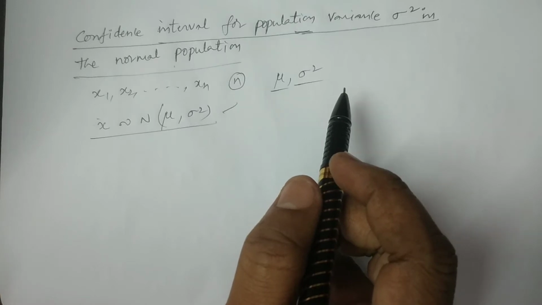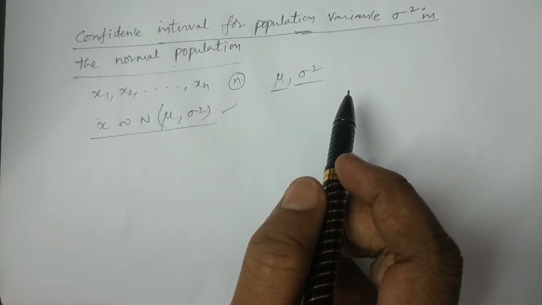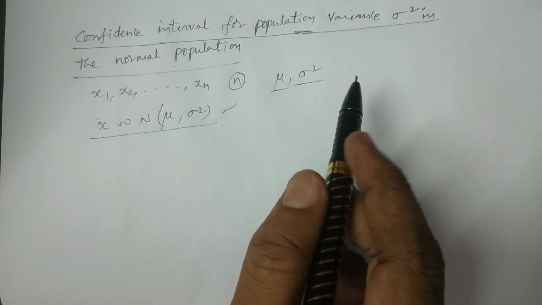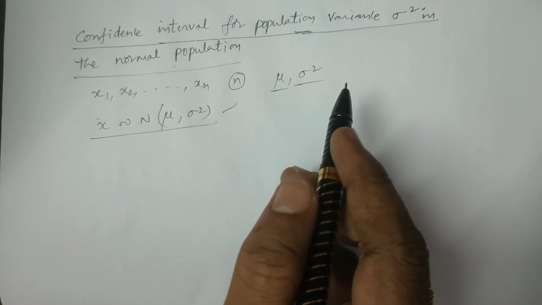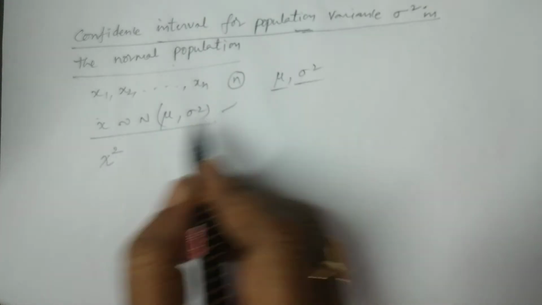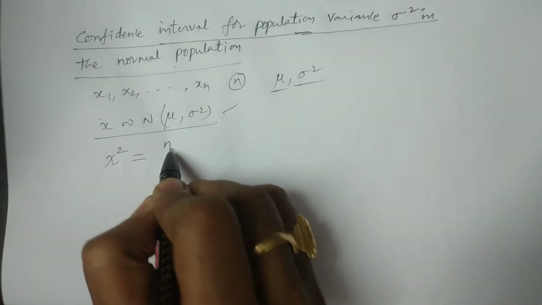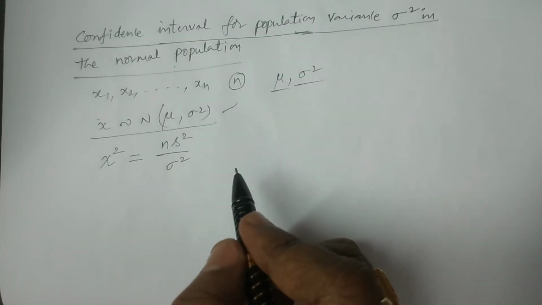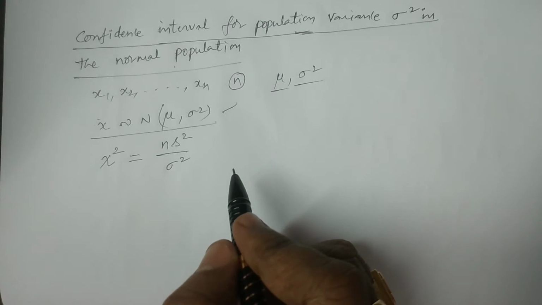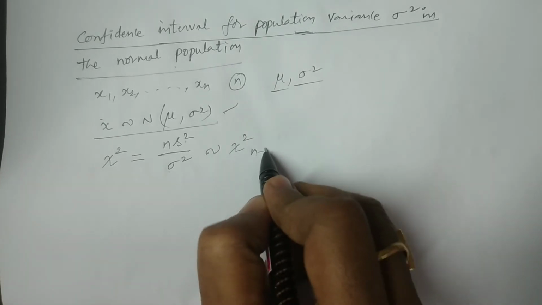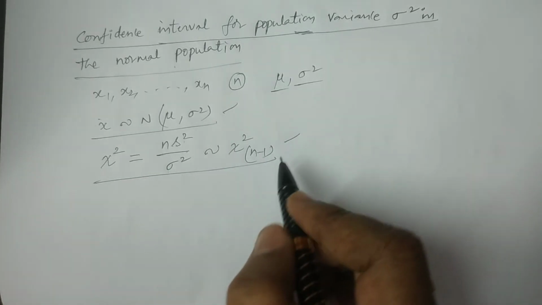What is the confidence interval for the estimation of population variance sigma square, and what would be the confidence interval of estimating the population variance sigma square, and then for which we consider chi-square distribution. So for example, you consider for these parameters the chi-square variate is ns square divided by sigma square. That is keeping in view of the variances, the sample variance and population variance. ns square by sigma square follows a chi-square distribution with n minus 1 degrees of freedom. This is the fact we know, right?